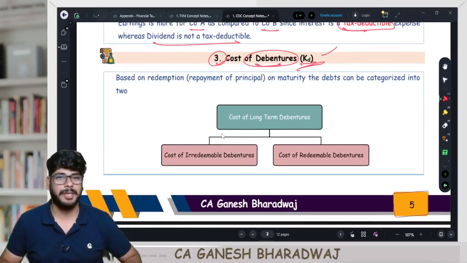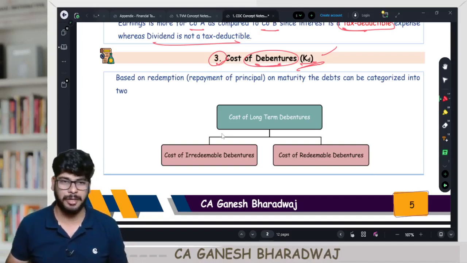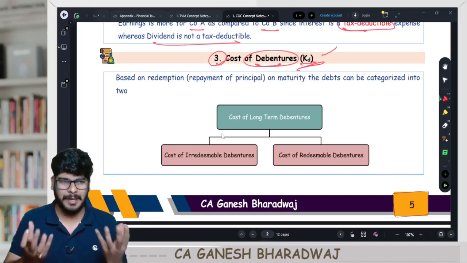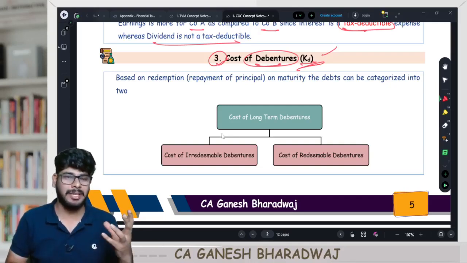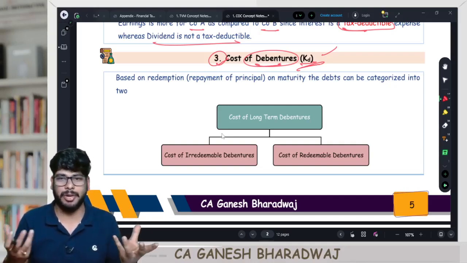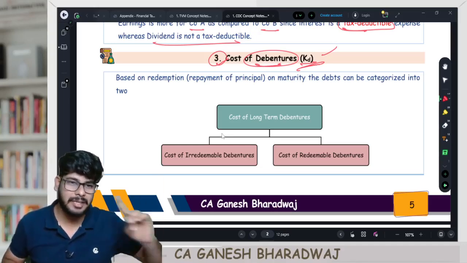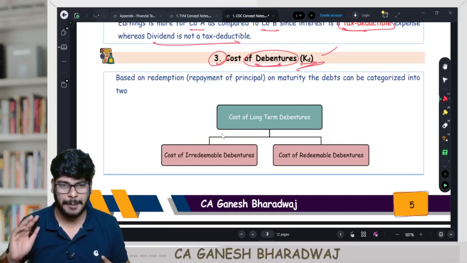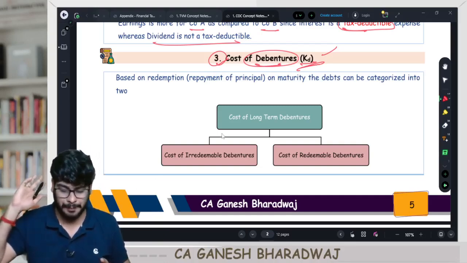So debentures as an instrument, the nature of debentures is what? Generally, there is a contractual obligation. It is basically a type of loan, but bundled as a security, correct? It also has characteristics like face value, redemption value, and all of that. The only thing here is that you pay a fixed amount of interest, as we just saw, correct? And this interest is tax deductible in nature. So there is a tax saving on that also.